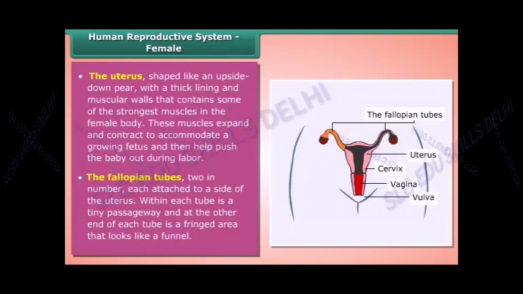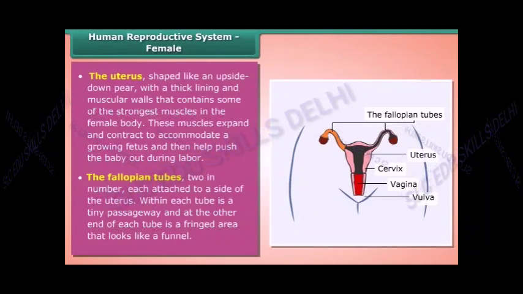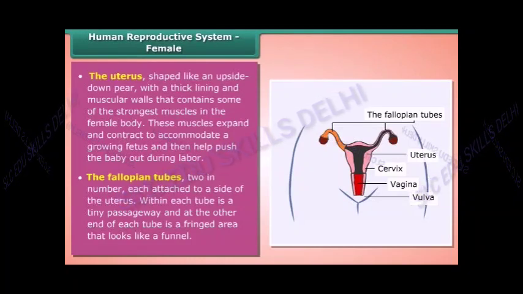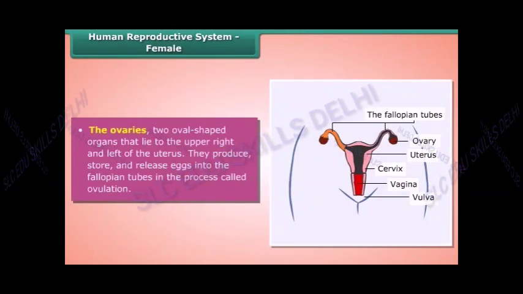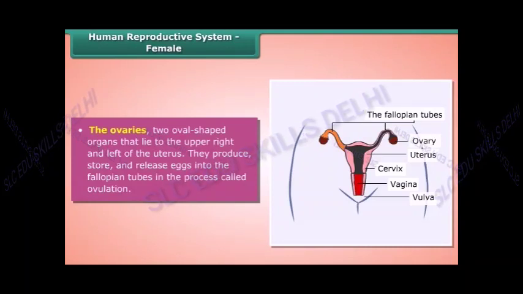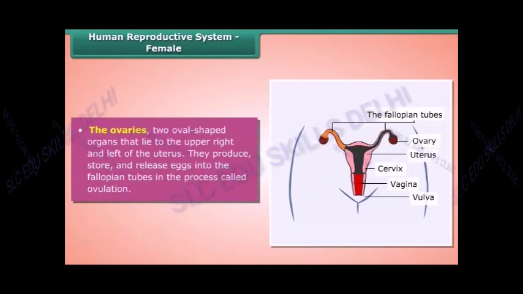The fallopian tubes, 2 in number, are each attached to a side of the uterus. Within each tube is a tiny passageway, and at the other end of each tube is a fringed area that looks like a funnel. The ovaries are 2 oval-shaped organs that lie to the upper right and left of the uterus. They produce, store, and release eggs into the fallopian tubes in the process called ovulation.